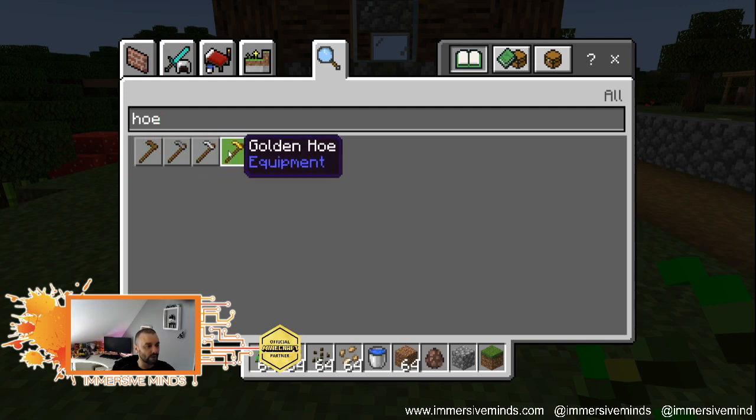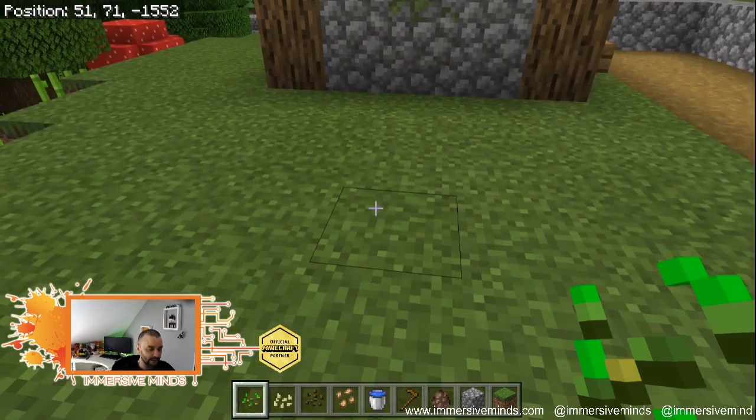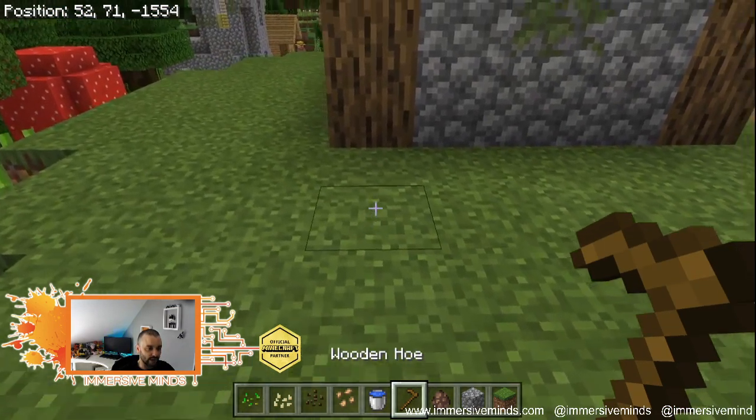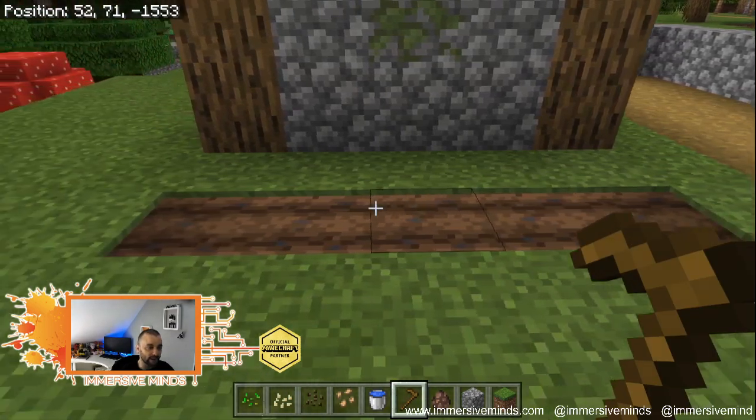Wooden hoe, stone hoe, iron hoe, golden hoe, diamond hoe. And what I'm going to do is just take the wooden one. It's basic, but it works, especially in creative mode. It doesn't really matter. And then I'm going to use that to go 1, 2, 3, 4, 5. I'm just right clicking on the ground now.